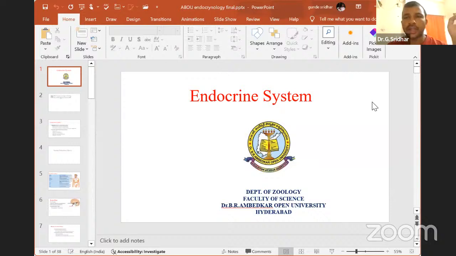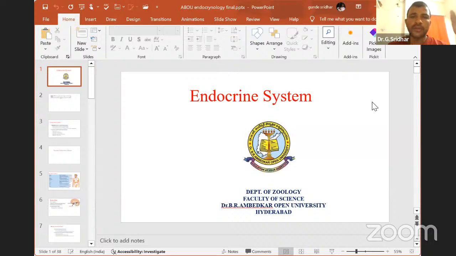The thyroid gland and parathyroid gland are mainly useful for calcium metabolism as well as the metabolic reactions occurring in our body. Then if you go down, you will find the thymus. We won't find the thymus in adults, but we will find it in childhood. It is useful to develop and proliferate the T lymphocytes, especially for immunological responses, cell-mediated immunity in the younger ones.